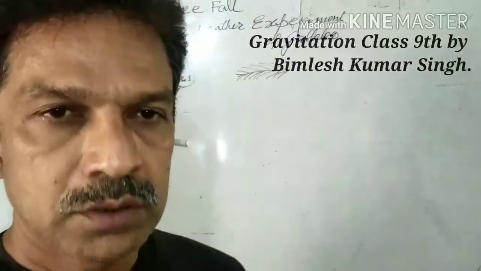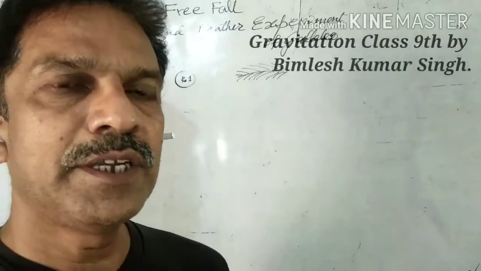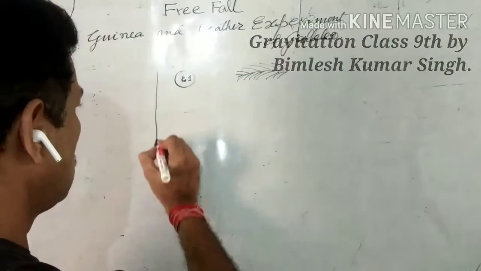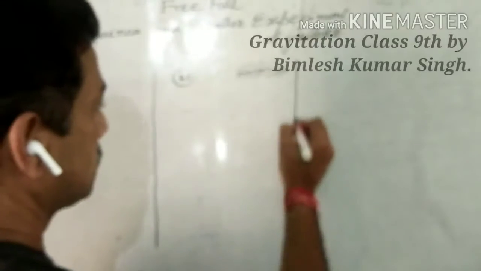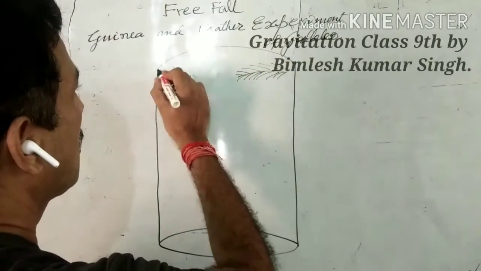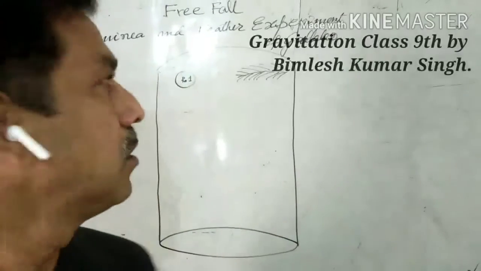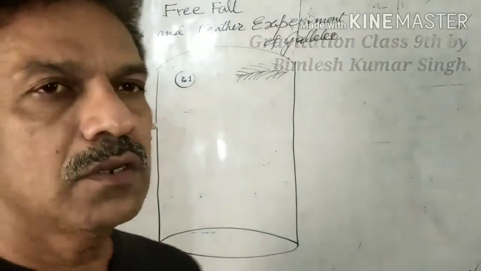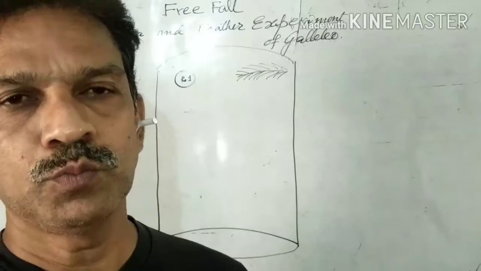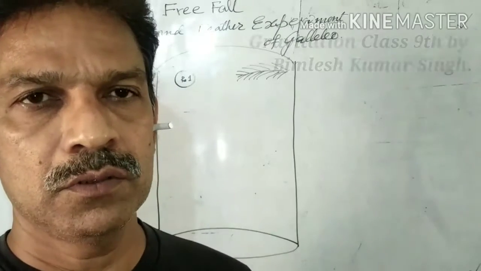But later on, he did the activity in a closed glass tube. He made the coin and feather fall in a closed vacuum glass tube, the glass tube in which there is no air.